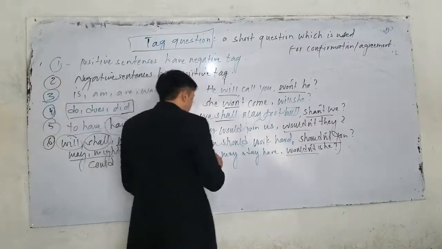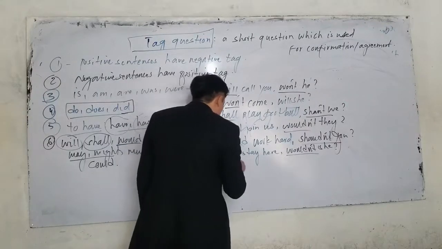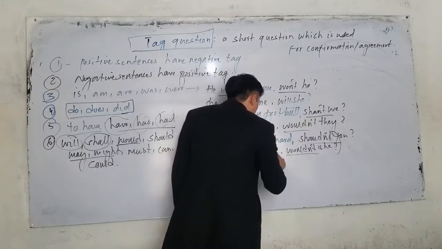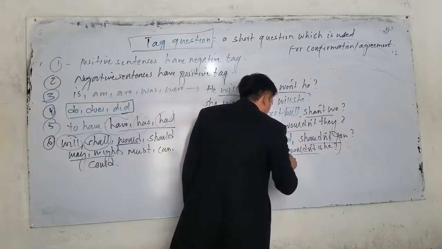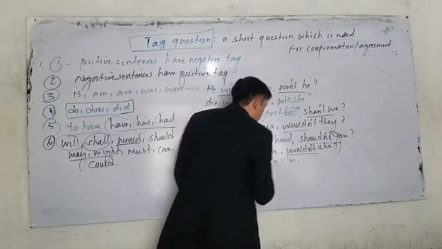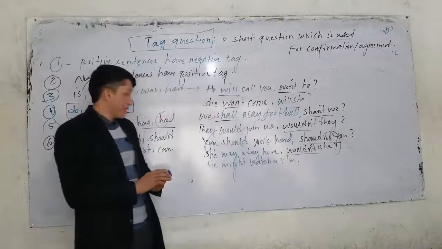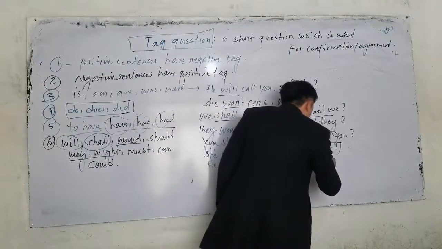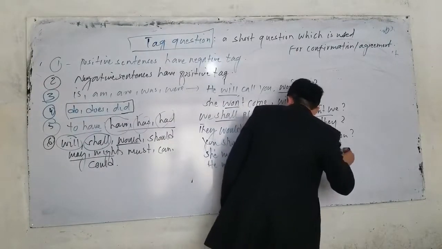The next one, he might, listen up, he might watch, for example, a film. He might watch a film. Now what is the tag question? He might watch a film. The tag question is what? Wouldn't he.